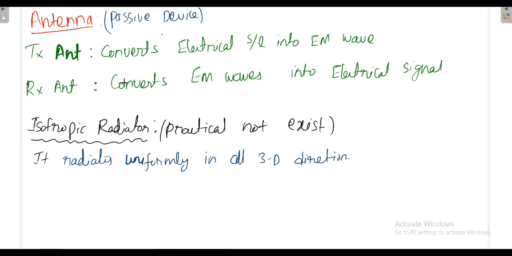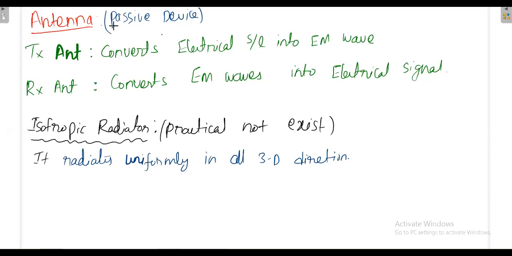Okay. So now next, antenna. Antenna is a passive device. Because you may have this confusion in general. You may think that antenna is an active device, but antenna is a passive device, because just because antenna is having gain, it doesn't mean that it is an active device.